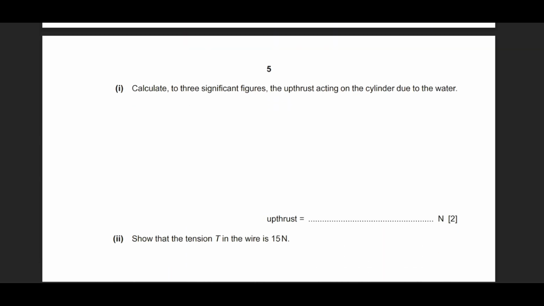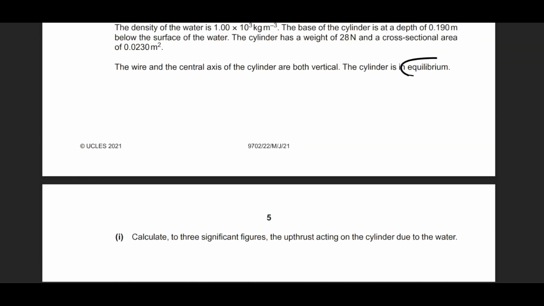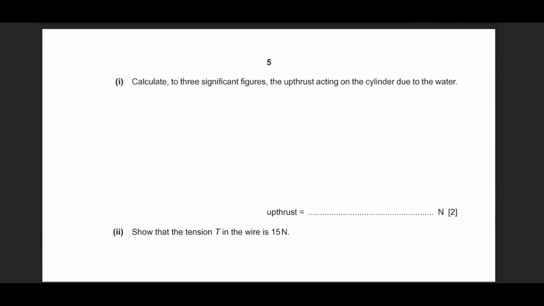Let's move ahead. And this is important. He says that the system is in equilibrium, which means upward and downward forces will be equal. He says calculate to three significant figures the upthrust acting on the cylinder due to the water. You see, the formula for upthrust is very simple. It is simply rho g v, where v is the volume of the liquid that you have displaced while the object is partially sunk in the liquid. So let's see how we are going to calculate this.